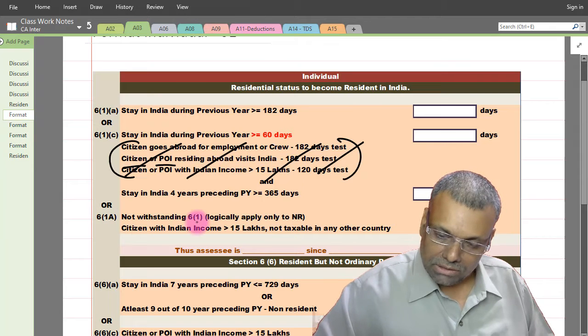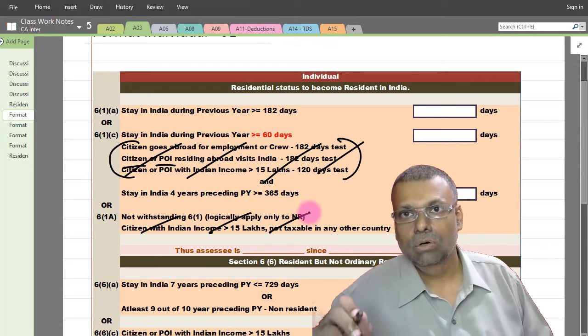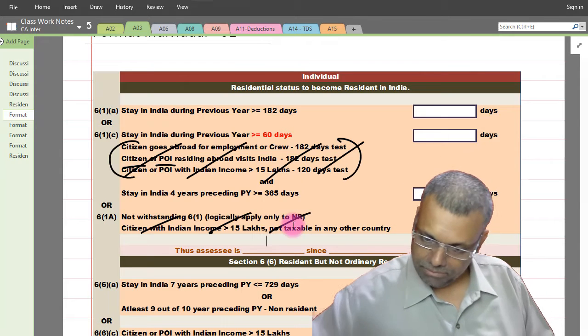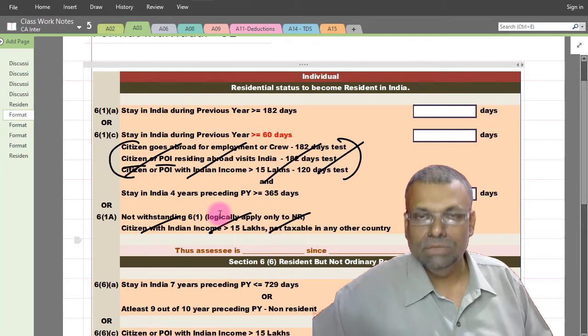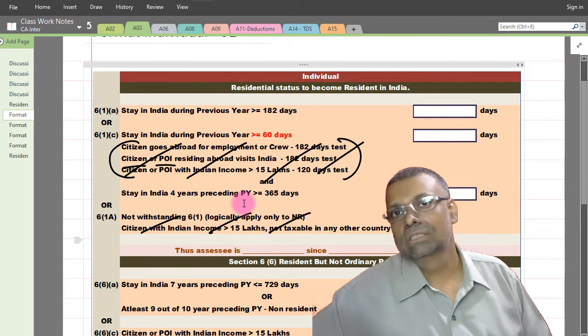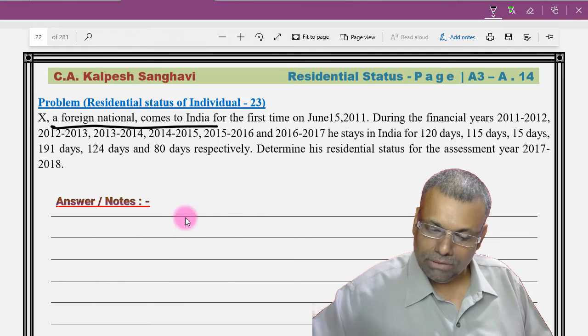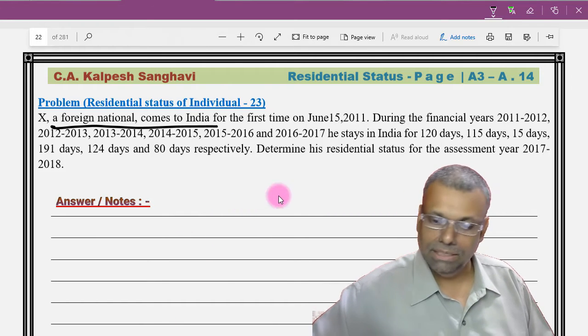That is the first point. 6(1)(a) provision also will not be applicable, reason being that it is applicable only to the citizens of India. So that means 6(1)(c) is whether the 60 days test or a substituted number of days. That point you have to make very clear, friends. And if the question is not clear, you have to write a note and very precisely give the answer. That is the first point.